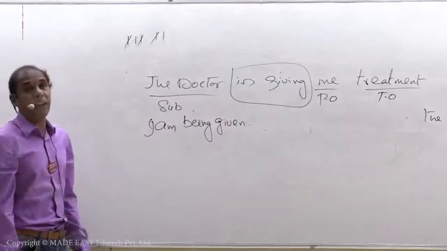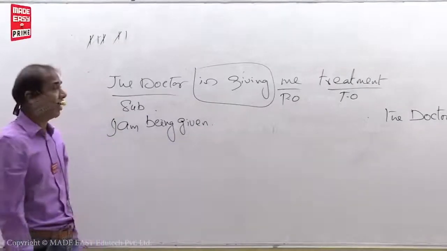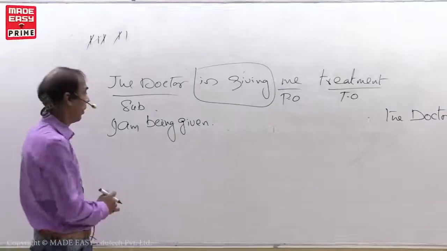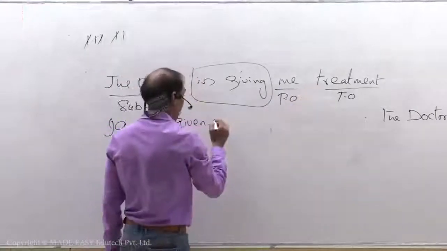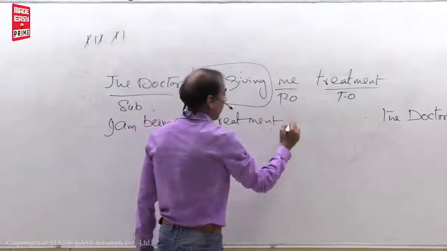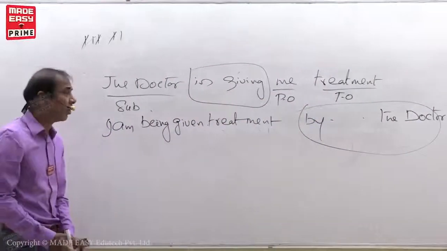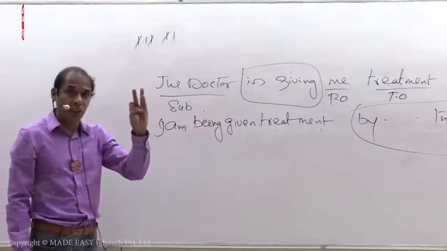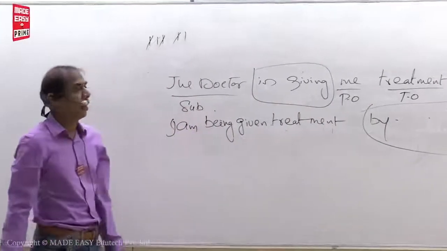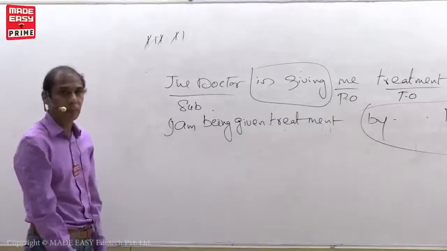Fifth point, put by. Put by, where you have to put after V3. But if any main points are there, check in the sentence. First, check if any main points are there in the sentence. See, I am being given treatment. Main point is here. By the doctor, this we have to omit. Why? What I told you, don't repeat it: doctor, judge, police, I told you. So I am being given treatment. That's all. That's it. Who will give treatment? Doctor only. Right?